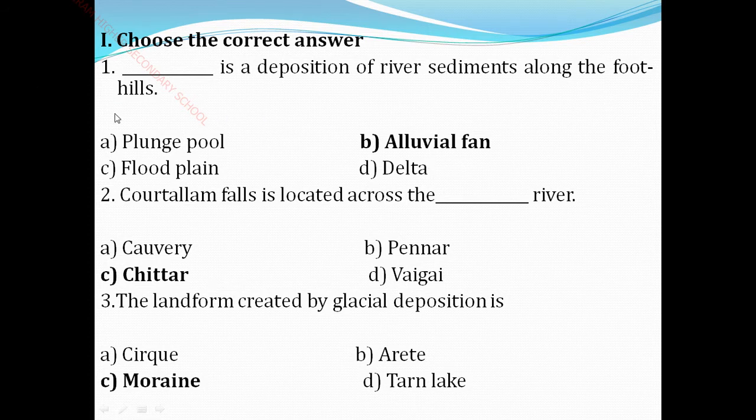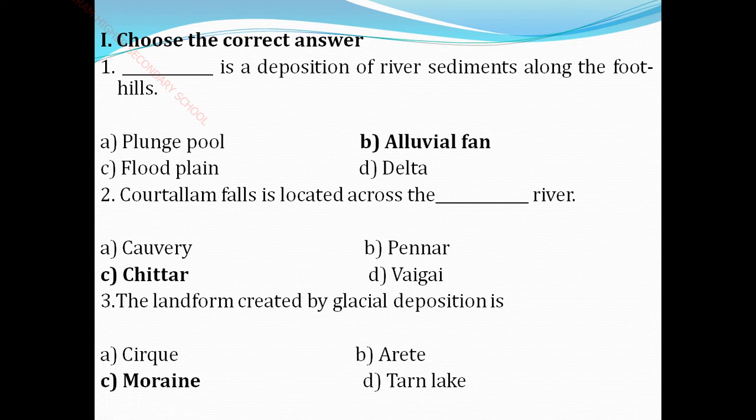Next, the Kutralam Falls is located across the Dash River. It is located in the Chittar River. Third one, the landform created by glacial deposition is called moraines. So the landform created by glacial deposition is called a moraine.